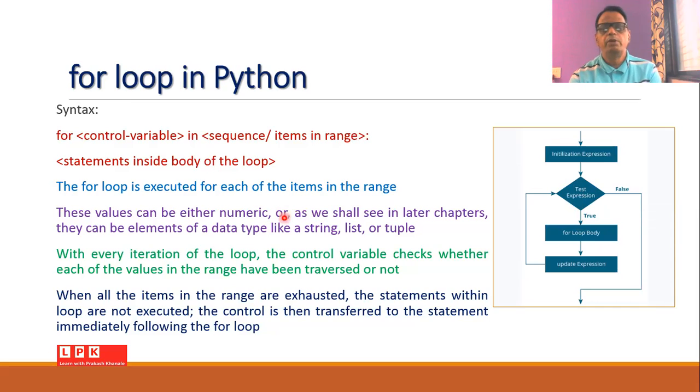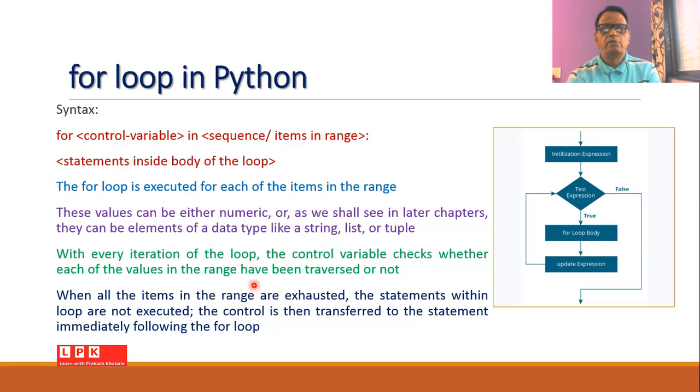These values can be numeric, but it is also possible to use non-numeric values such as a string, list, or tuple. Whenever we make an iteration of the loop, the control variable checks whether the values in the range have been traversed or not.